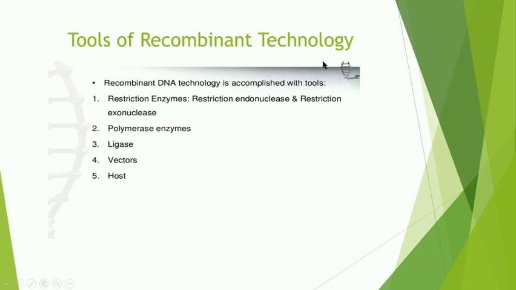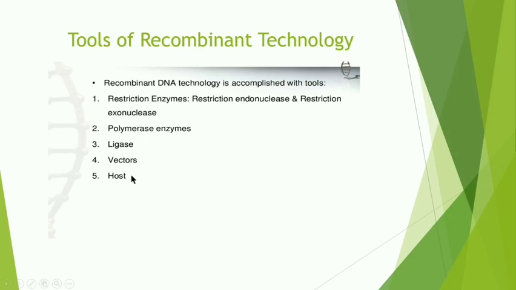Now the tools of recombinant technology, as I explained to you, the genetic engineering or recombinant technology, the different steps. Now this recombinant DNA technology requires some tools, because I have just told you the steps, but the tools are required, with the help of which all the steps are performed. So these are the tools: restriction enzymes, restriction endonucleases and restriction exonucleases, polymerase enzymes, ligase, vector and host.